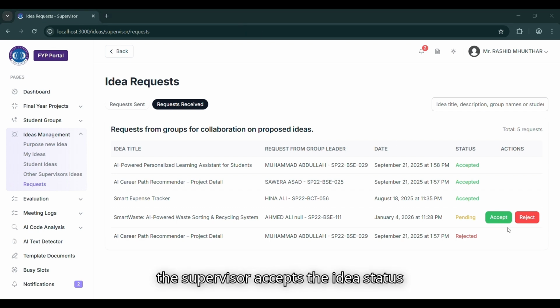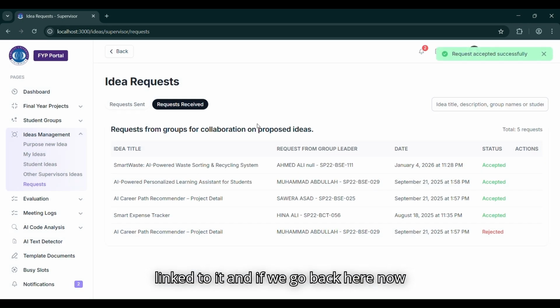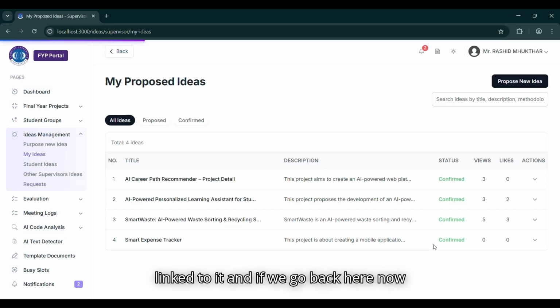when the supervisor accepts, the idea status changes from proposed to under collaboration or accepted one. The student group is linked to it. And if we go back here, now it is in confirmed state. This keeps a clear record of how ideas become projects.